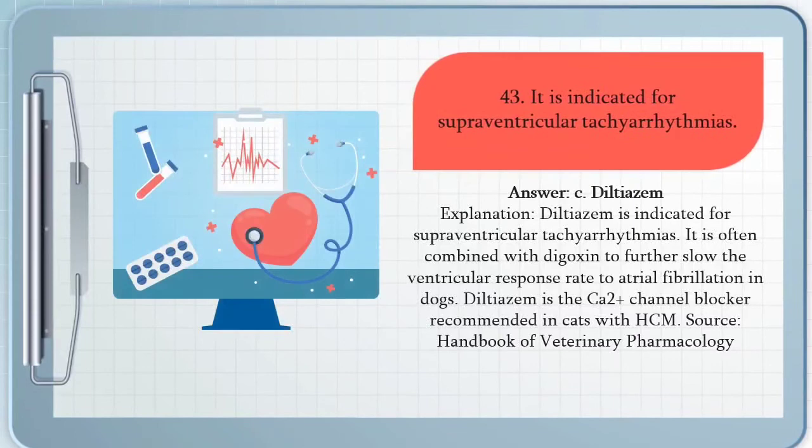Diltiazem is indicated for supraventricular tachyarrhythmias. It is often combined with digoxin to further slow the ventricular response rate to atrial fibrillation in dogs. Diltiazem is the calcium channel blocker recommended in cats with HCM.